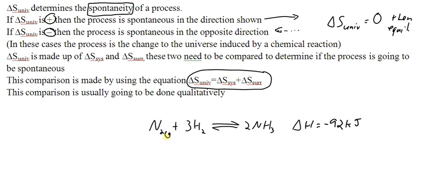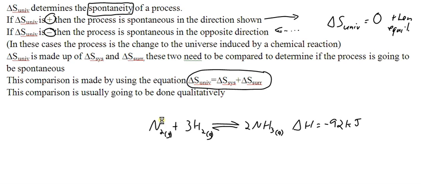And in this case, everything is a gas, but that also means that because we don't really have numerical values associated with the absolute entropies of these substances, the best we're going to be able to do is make a general statement about the sign for the change in entropy of the system. Had we been provided with the absolute entropy values for the substances in this chemical reaction, we might be able to make an actual mathematical calculation for the change in entropy of the system, which would then lead us to an actual value for the change in entropy of the universe.